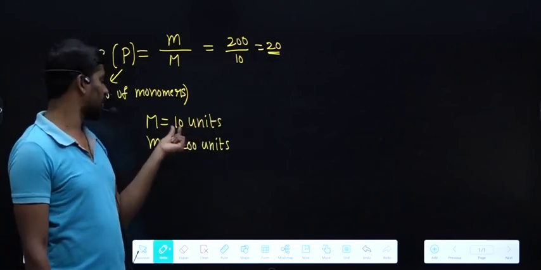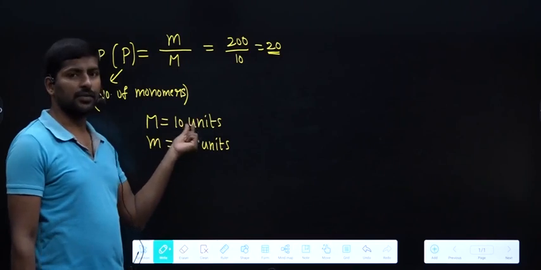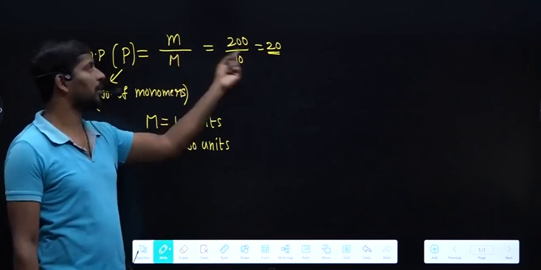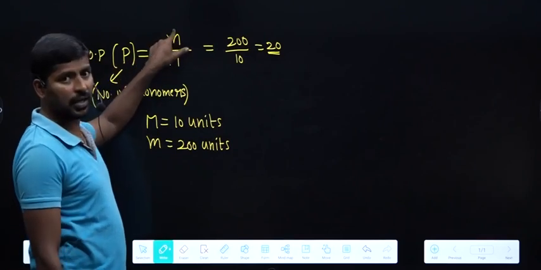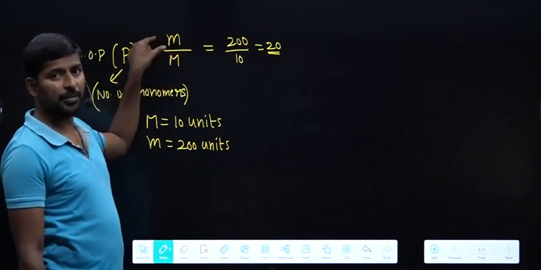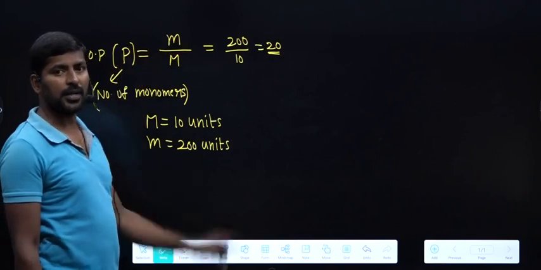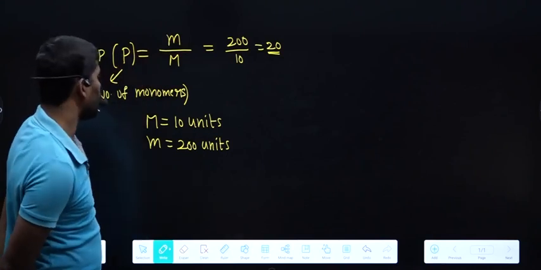Each monomeric unit mass is 10, so 20 into 10 gives polymer mass of 200 units. So we calculate the degree of polymerization as small m by capital M, where small m is the mass of polymer and capital M is the mass of monomer.